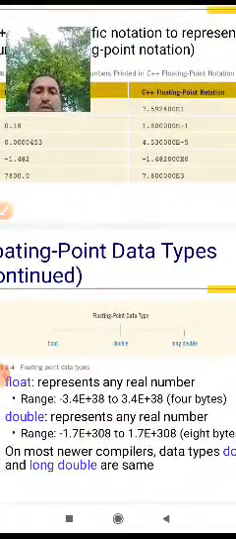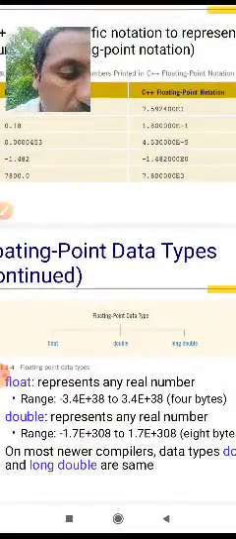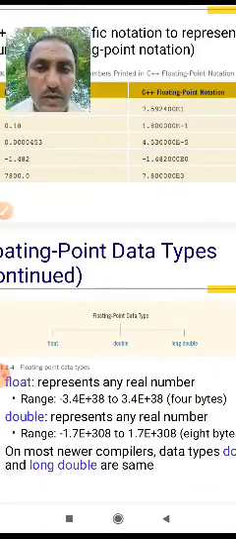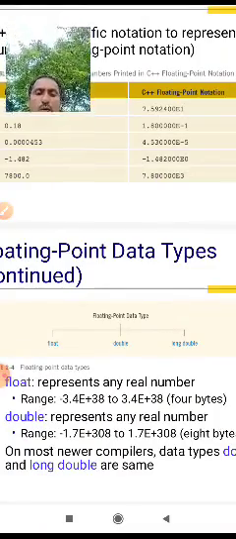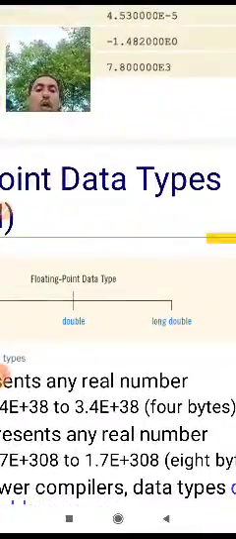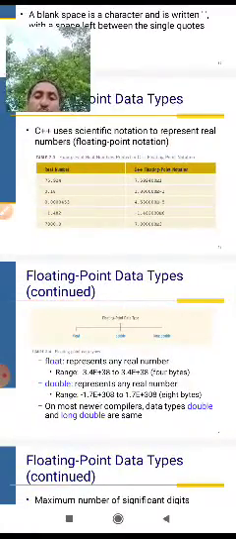These are the three types of floating point data types.